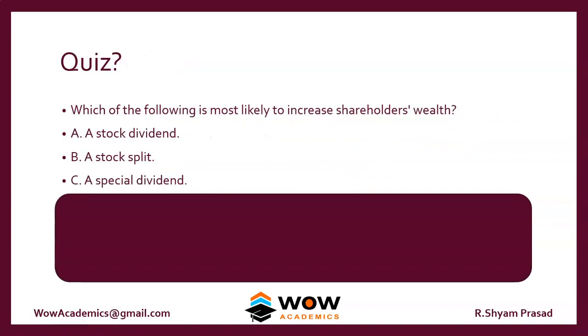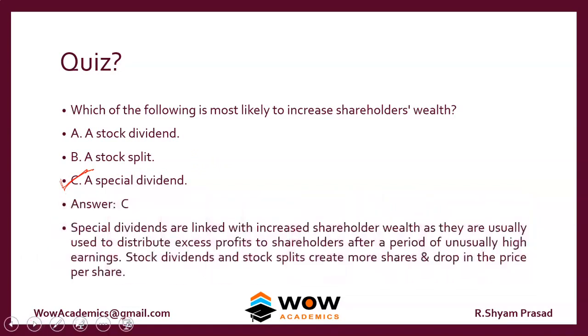So we'll go on to a quiz here. Which of the following is most likely to increase shareholders' wealth? A stock dividend, a stock split, a special dividend? A stock dividend is a scrip dividend. Even if a scrip dividend is given, you won't become rich. Stock split, you won't become rich. A special dividend, yes, because it's a one-time dividend and you will get cash in your hand. So the answer is, sorry, special dividends make you richer.